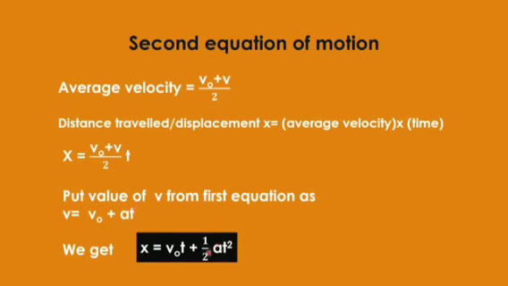So this is the second equation of motion, which you have earlier studied as s equals ut plus half at square. Now in place of u we are using the symbol v naught, that is the initial velocity. In place of x, even for distance, I may write x minus x naught, that is, if the initial position x naught is given, then in place of x I may write x minus x naught also. And a is the uniform acceleration. This is the second equation of motion.